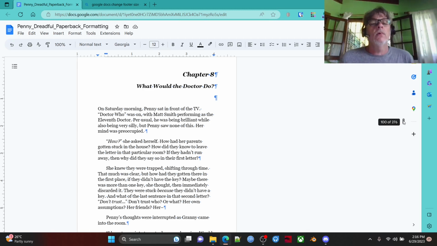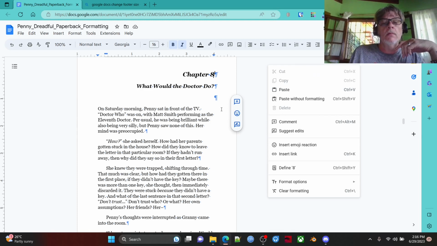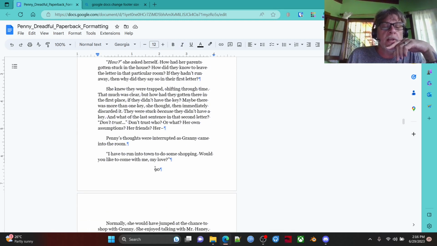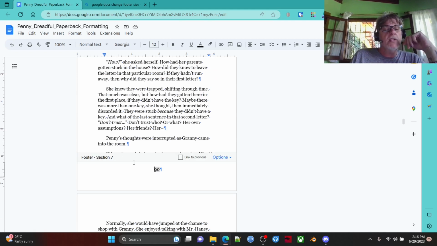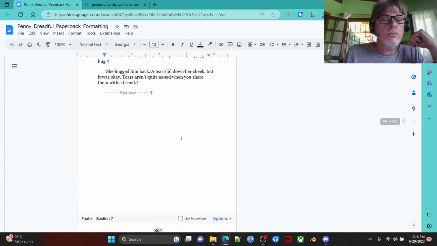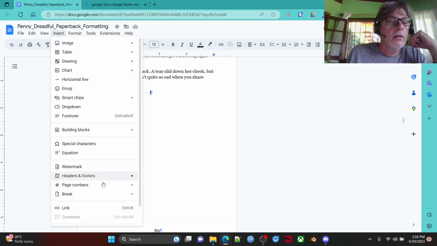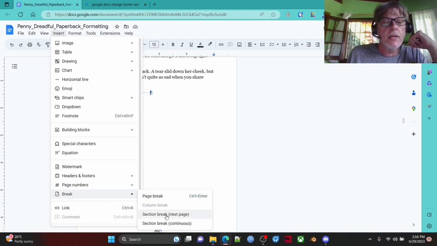100. Here we go. We're on an even page and we need it to be odd. So, not as odd as me, but odd. So here's what we're going to do. We need to look at our sections. This is section 7 still. We need to change this actually to section 9 because we're going to create 2 sections basically. So we do that, enter. We create a section break. Insert, break, section break on the next page.